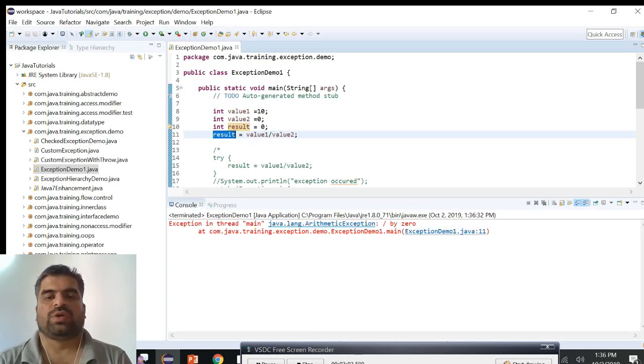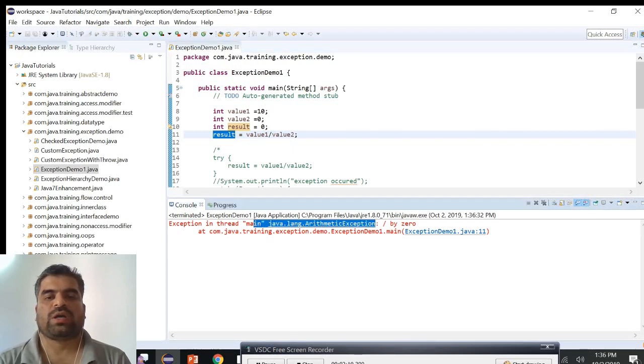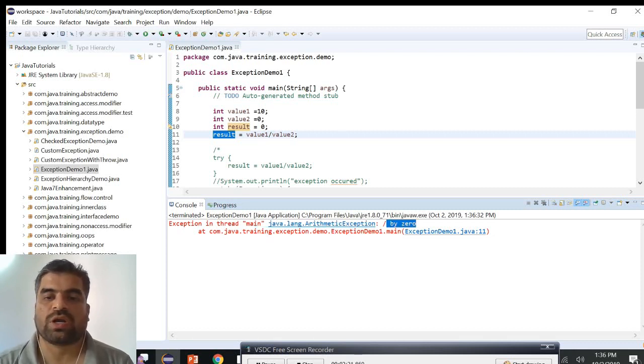Here we can see that one exception occurred. When an exception occurs, we can come to know in the console that it is an arithmetic exception. So we can see what kind of exception it is: it is an arithmetic exception. How did it occur? It occurred by division by 0. And where this exception occurred also matters.